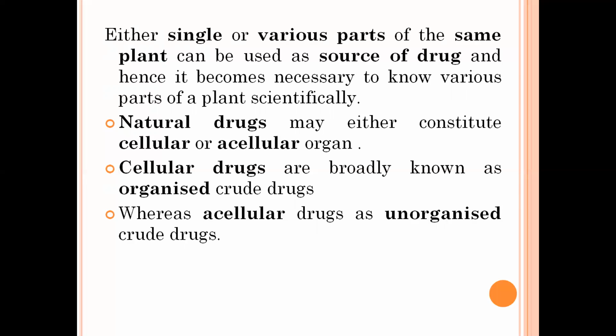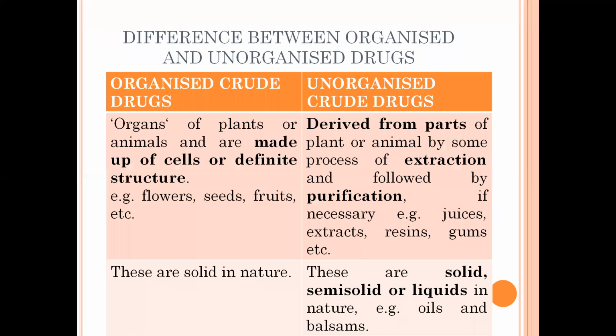And natural drugs may either constitute cellular or acellular organs. Cellular drugs are broadly known as organized crude drugs, whereas acellular drugs are known as unorganized crude drugs. Here comes the difference between the organized and unorganized drugs.